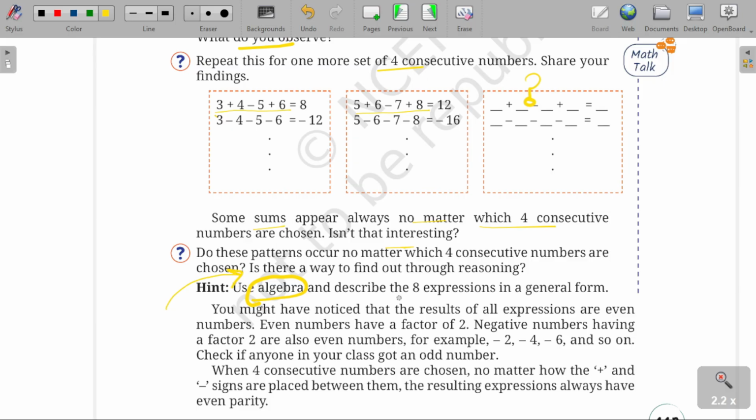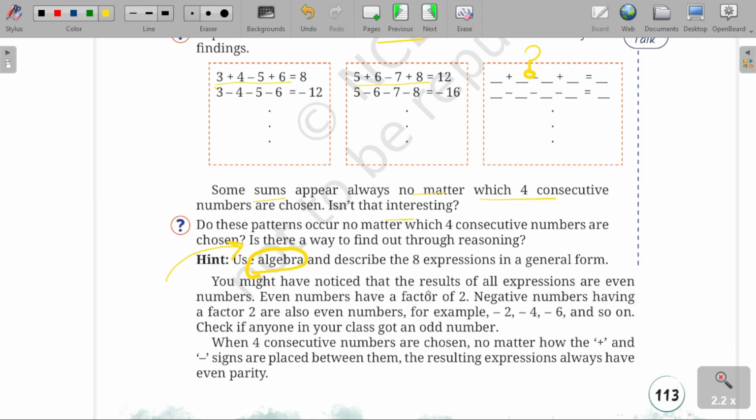How can these eight expressions be expressed in general form? You might have noticed that the results of all the expressions are even numbers. Even numbers have a factor of 2. Negative numbers having a factor of 2 are also even numbers, like -2, -4, -6 and so on. Check if any of you got an odd number by solving these expressions.